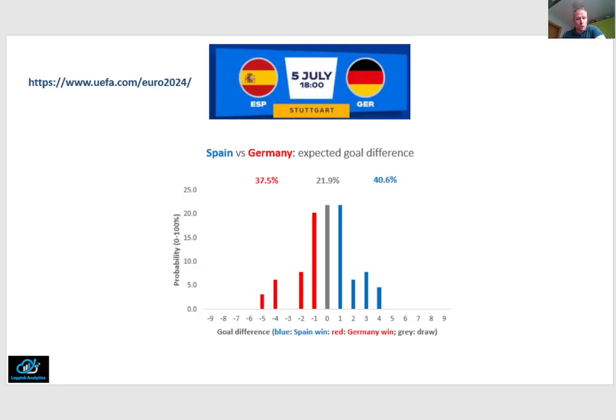Now, in the end, only one of these teams can proceed to the semi-finals, so we split that random draw probability in 2 equal halves and get the probabilities for each team to reach the semi-finals. In short, Spain is slightly more likely than Germany to be the successful team, although it is tight.